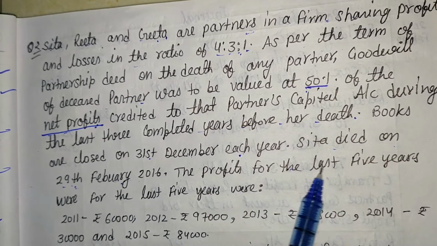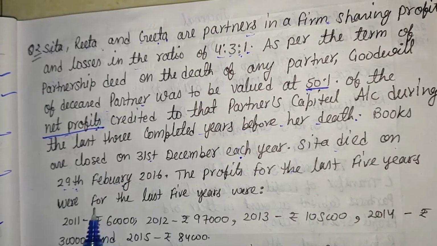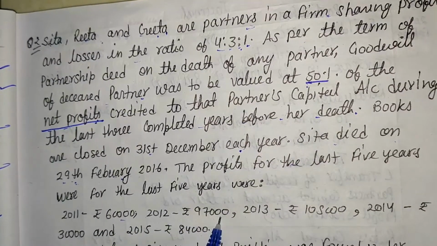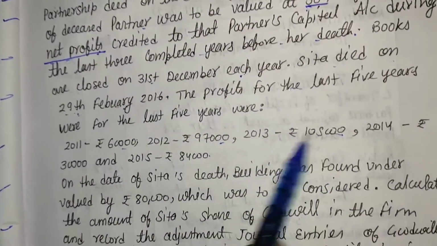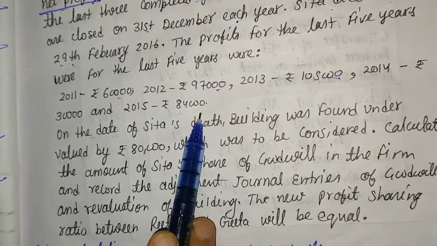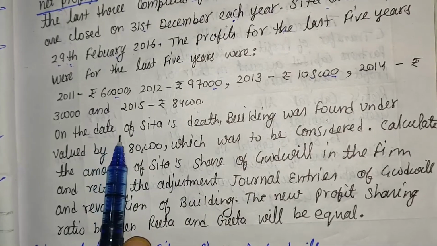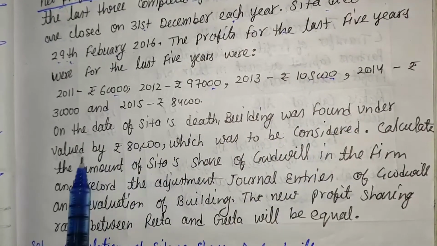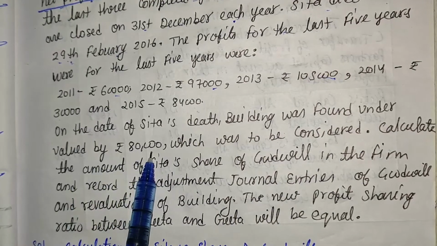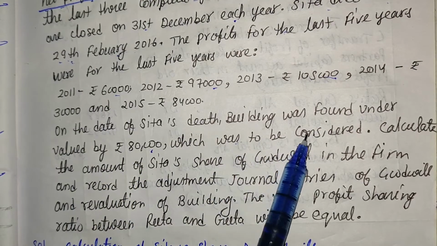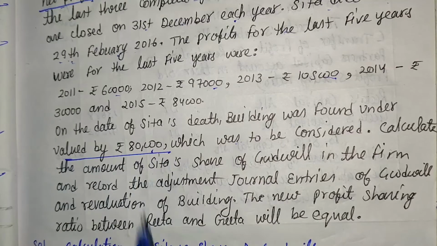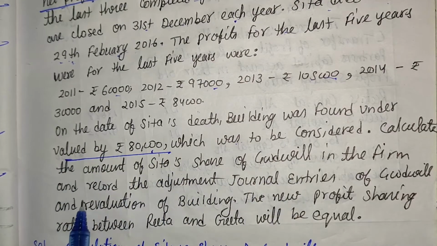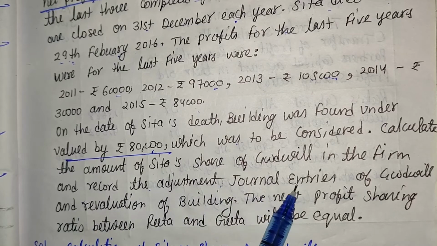Then the profits for the last 5 years were 60,000, 97,000, 1,05,000, 30,000 and 84,000. On the date of Sita's death, the building was found undervalued by rupees 80,000, which was to be considered. It is also very important information. Calculate the amount of Sita's share of goodwill in the firm and record the adjustment entries.